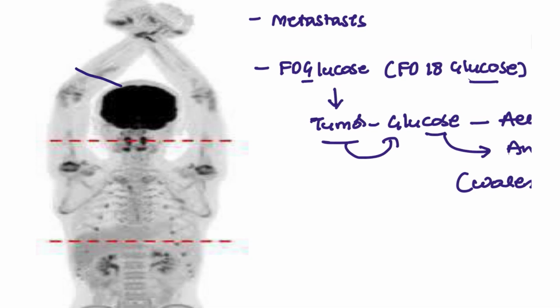But in that, the brain is spared from this particular imaging. The brain is going to take up high glucose only because it needs more energy, more perfusion, and more neuron function depends on glucose only. So brain is spared, and here you can see this is more black, right?